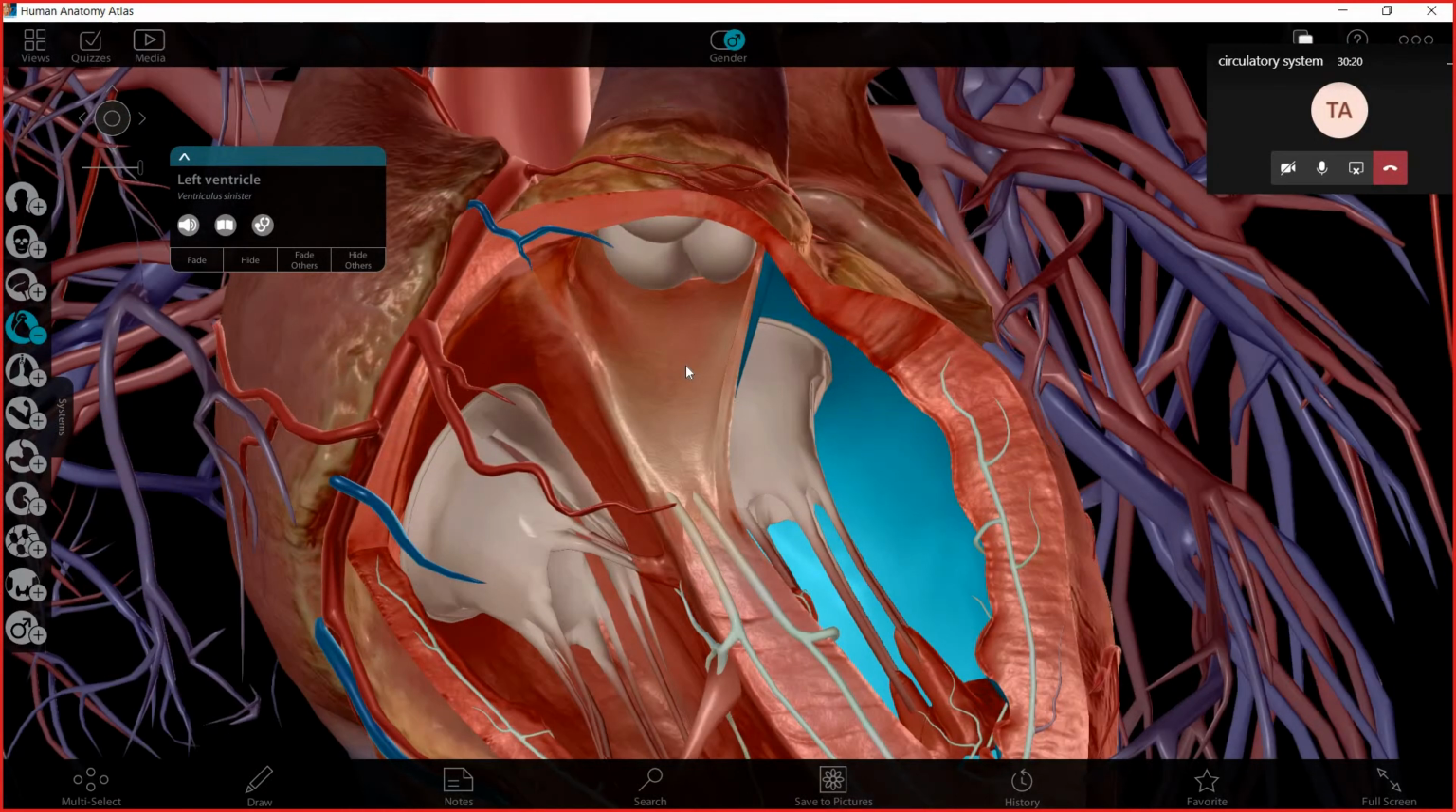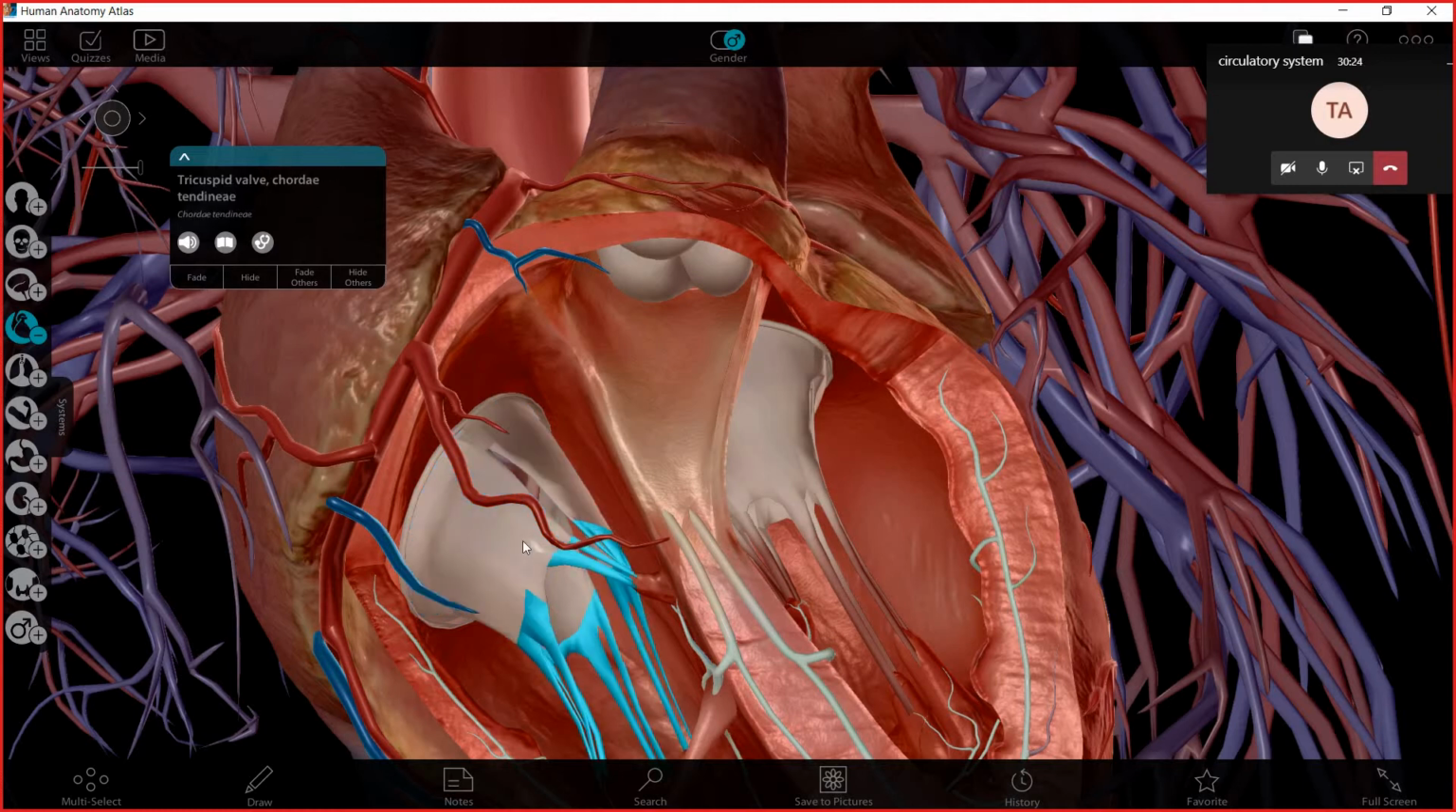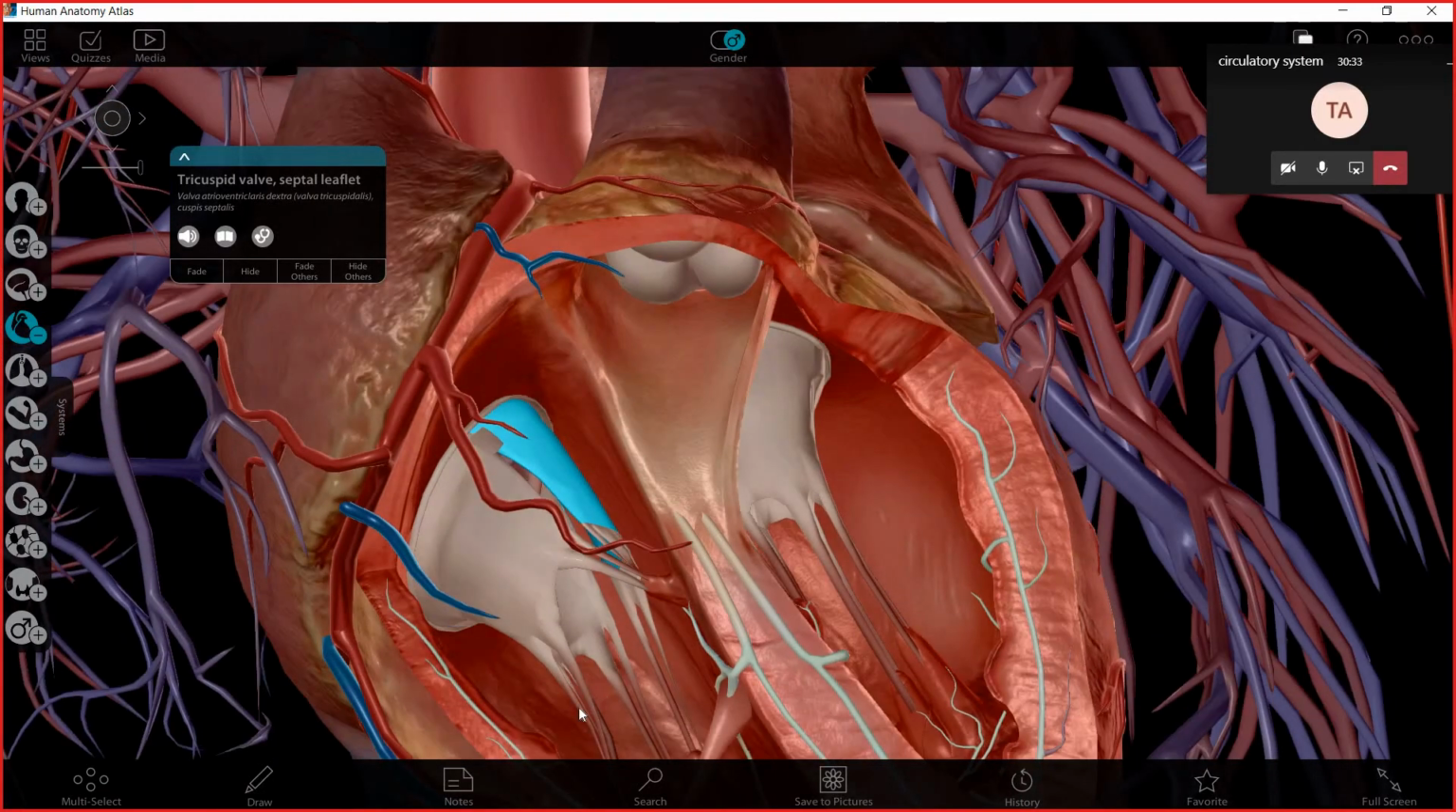Here we have another valve, if you can see here. This is another valve, which is called the tricuspid valve. Why tri? Tri means three, because it needs three parts. Can you see here? This is 1, 2, 3.